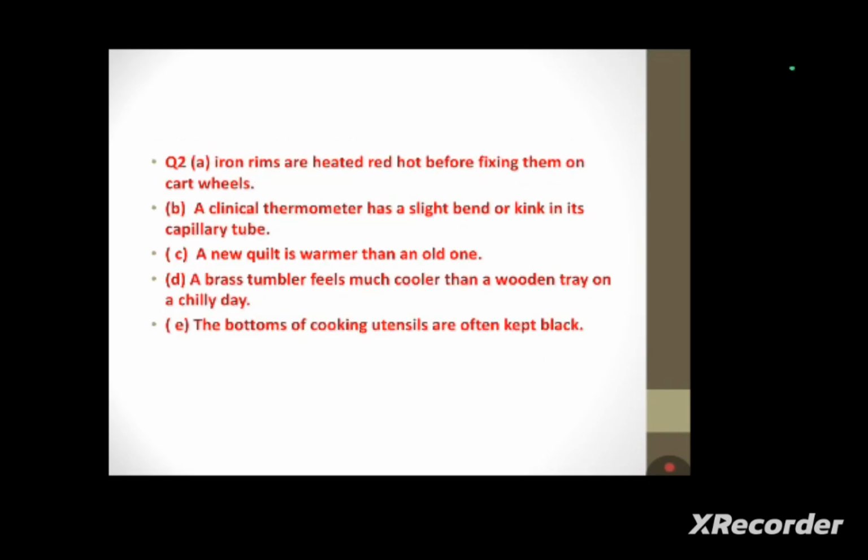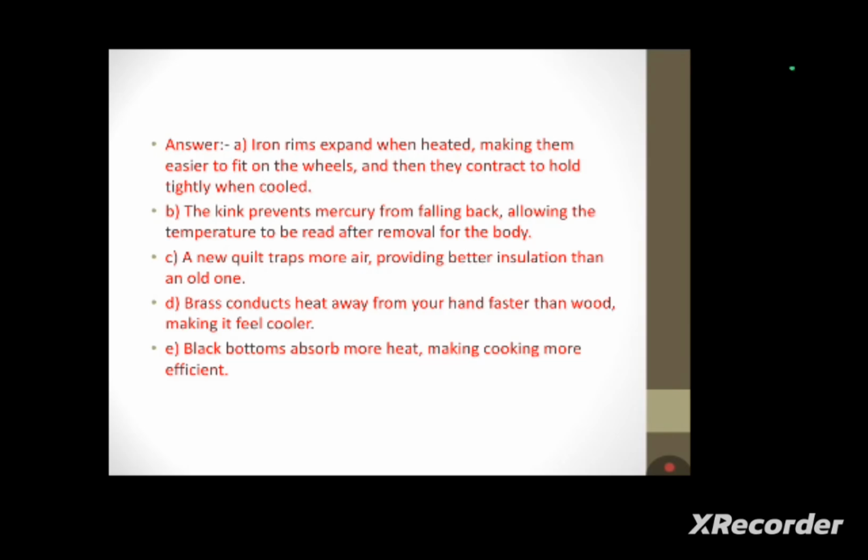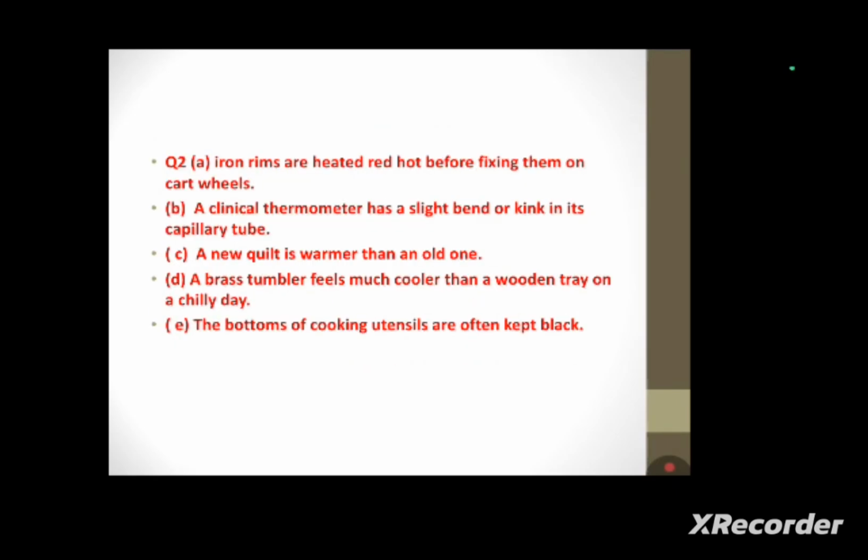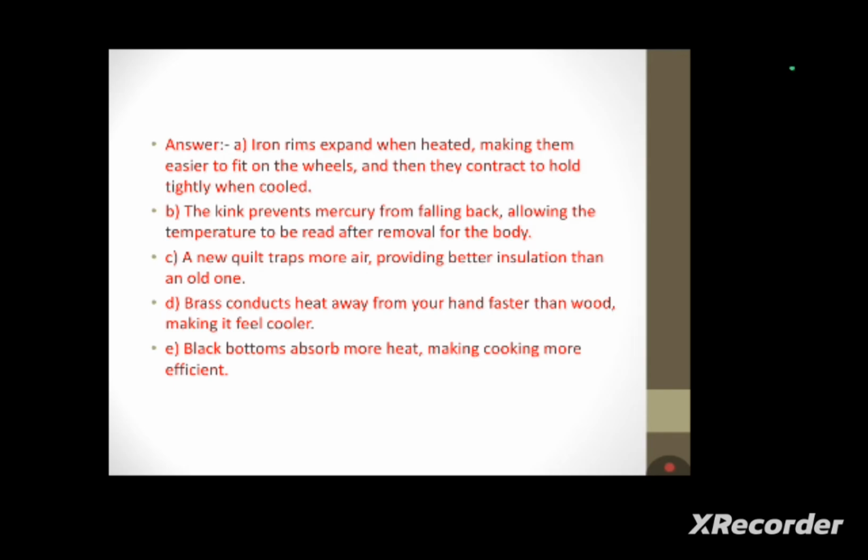Next question. A brass tumbler feels much cooler than a wooden tray on a chilly day. Brass conducts heat away from your hand faster than wood, making it feel cooler. Next, the bottoms of cooking utensils are often kept black. Black bottoms absorb more heat, making cooking more efficient.